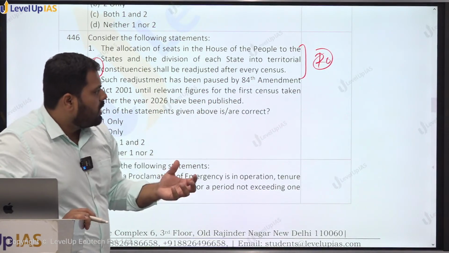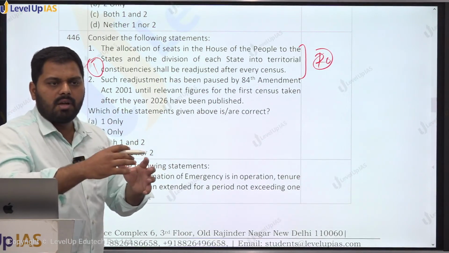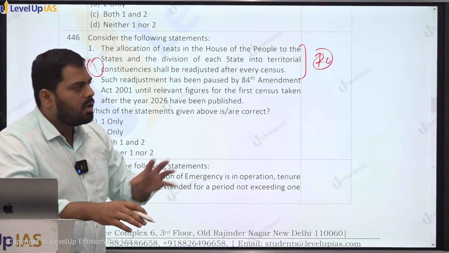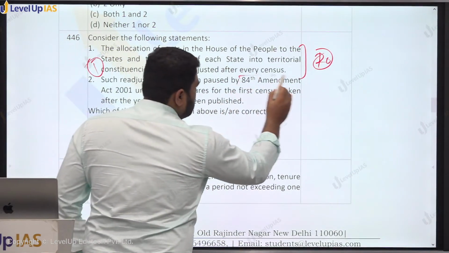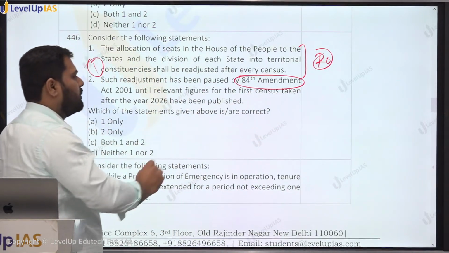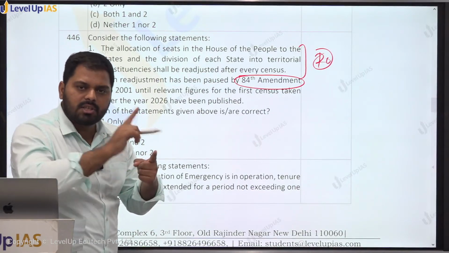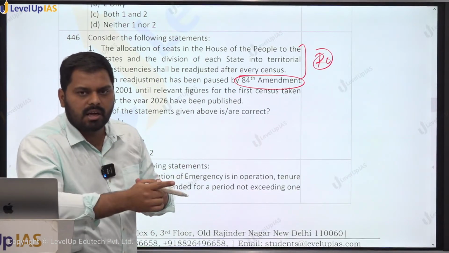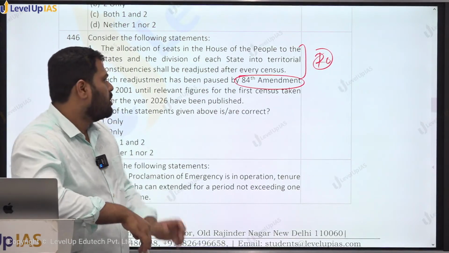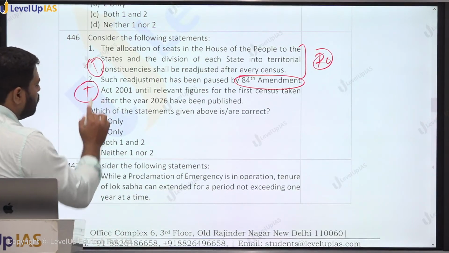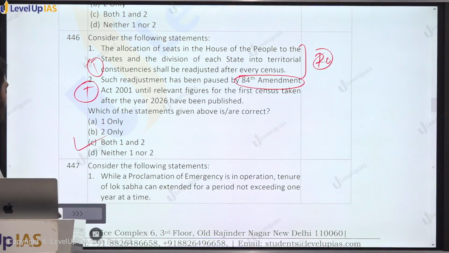तो कई फेजेस में हुआ. पहले by the 42nd Amendment Act it was paused so that the relevant figures of 1971 would be taken. फिर उसको बढ़ा के 2001 कर दिया. So at present the provision which is applicable after the 84th Amendment says कि जब तक 2026 के बाद सेंसस नहीं हो जाता और उसका डेटा नहीं आ जाता, देश में लोकसभा कॉन्स्टिट्यूएंसीज के डेलिमिटेशन नहीं होगी, राइट? So this statement stands true, right? So both the statements are true.